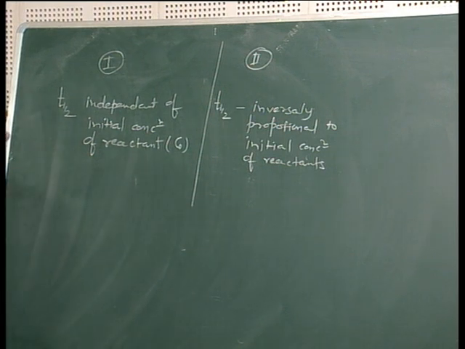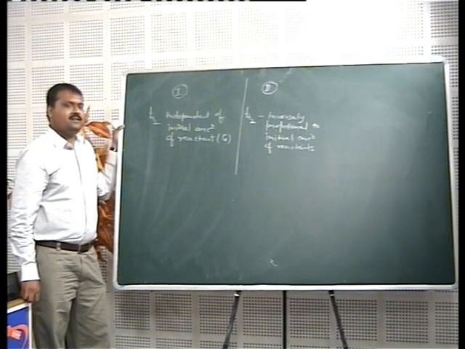Okay. So these are regarding the integrated rate law for first order and second order reaction.